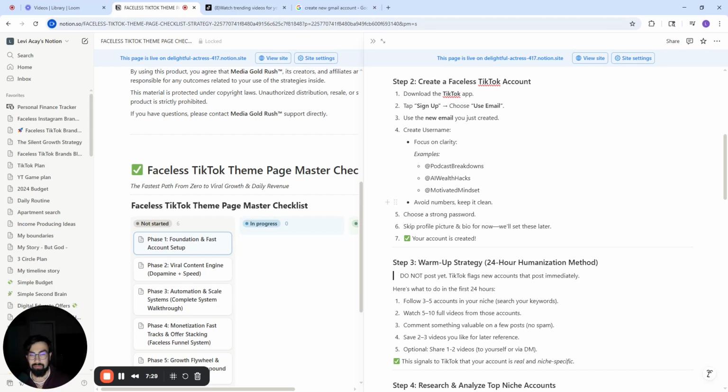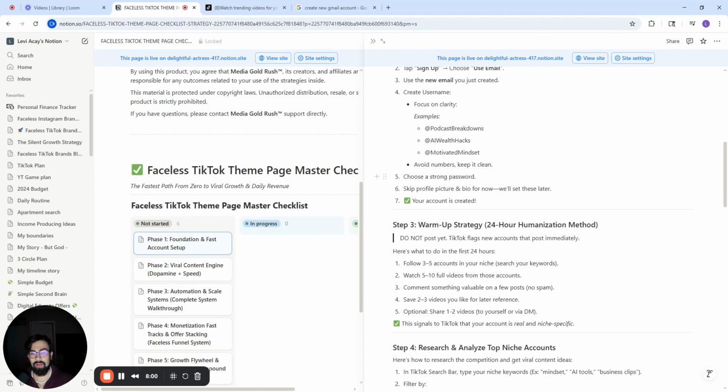Motivated mindset, a motivational page. Again, it can tie into podcasts, and it can tie into other clipping, YouTubers, AI motivation pages. It's very clear that it's going to be a motivational page. Now, I try to avoid numbers, and again, I try to keep it clean and simple so that my audience and viewers know exactly what my page is about.